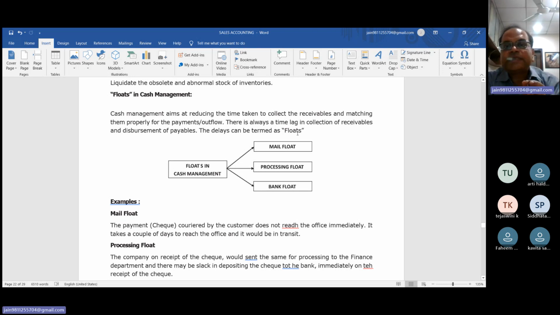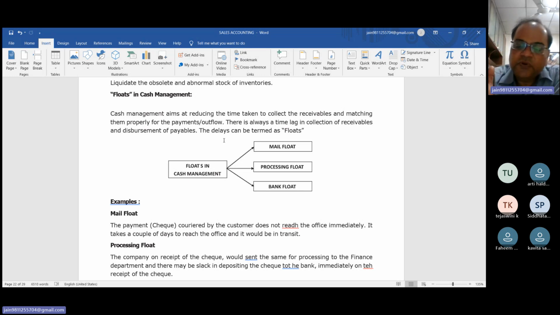So there is always a time lag in collection of receivables and disbursement of payments, and this delay can be termed as float. Clear? So there is a time lag in the collection of receivable and disbursement of payable. This is called float. Now three types of float are specified in your study material.